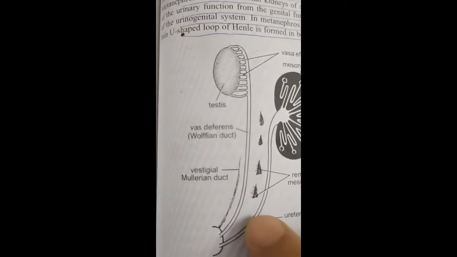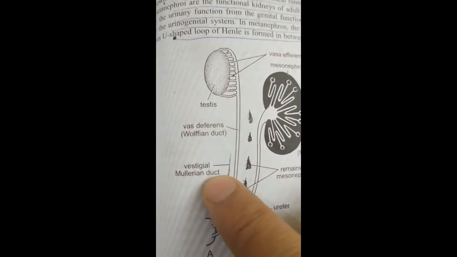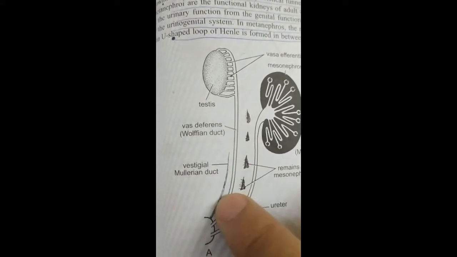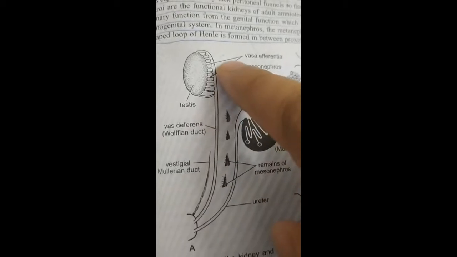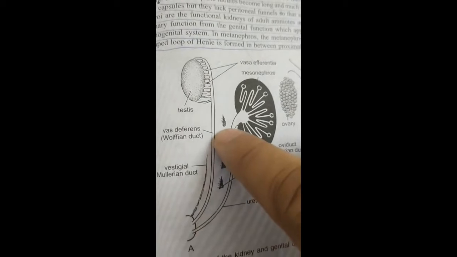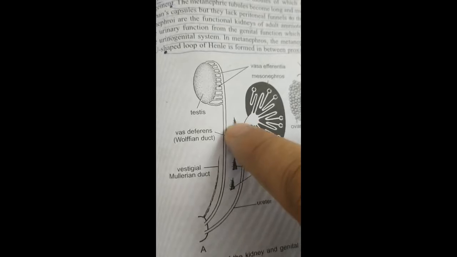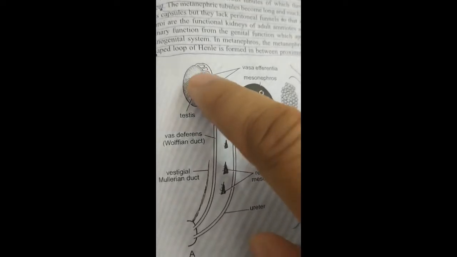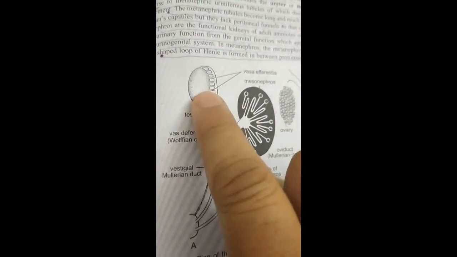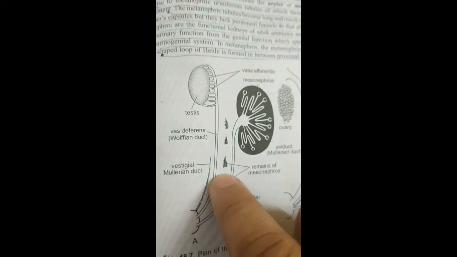Similarly, this is vestigial Mullerian duct. So Mullerian duct was the urinogenital duct we saw in the anamniotes, and there is no function of this Mullerian duct. So the collecting duct of the metanephros, now it is called vas deferens or Wolffian duct, and these ducts carrying the sperms into the vas deferens or Wolffian duct are called the vas efferentia.